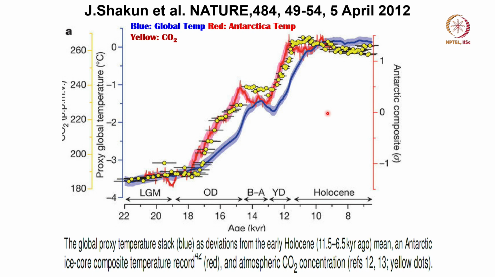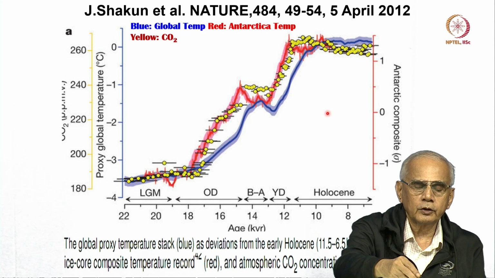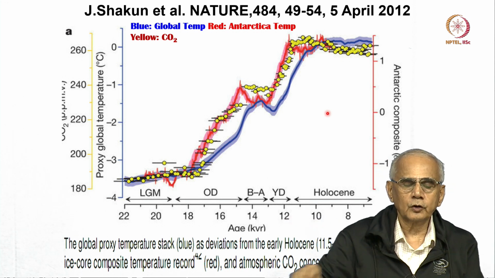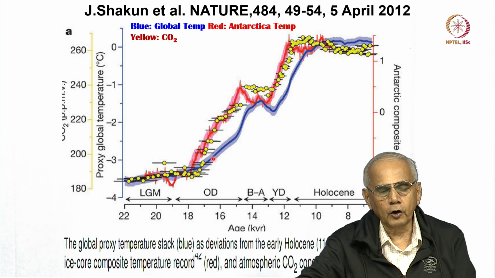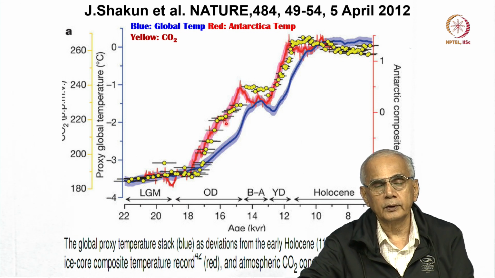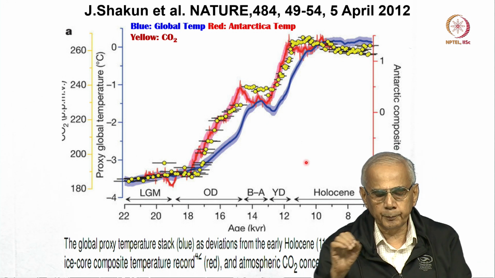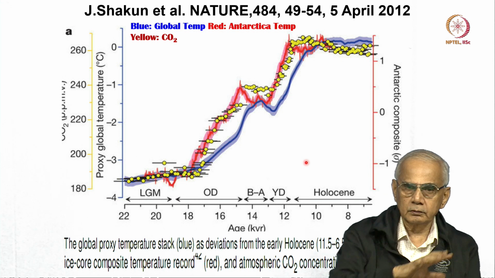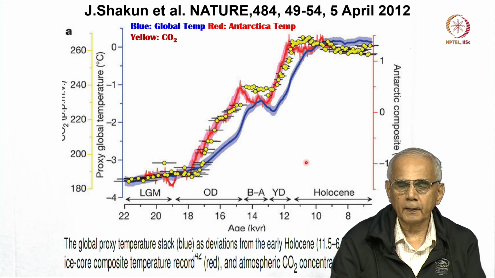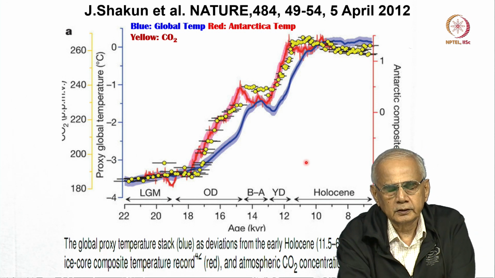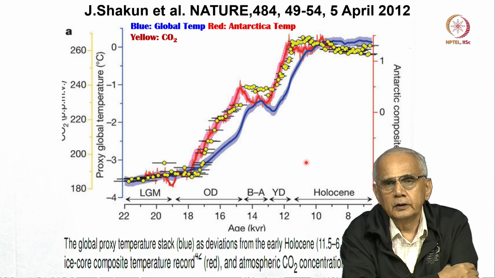And as the carbon dioxide level increased from around 180 parts per million to around 200, 220, the global mean temperature started responding. So the global mean temperature followed the increase in CO2 with a lag of around 800 years. This is a very important piece of work based on proxy data. The paper is only 5 pages long, and all of you can read it. It's a very fine paper, but you will have a lot of questions.